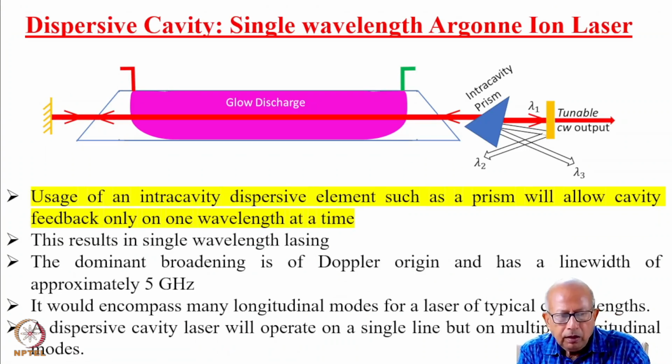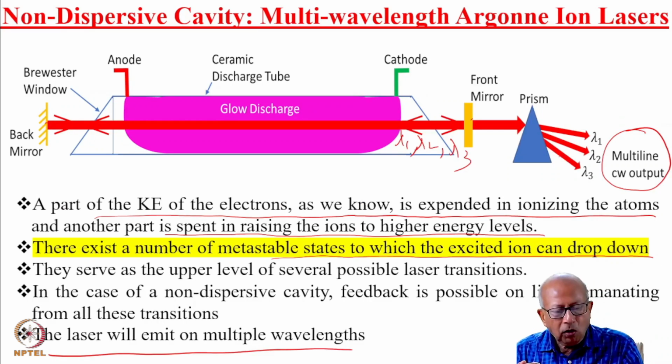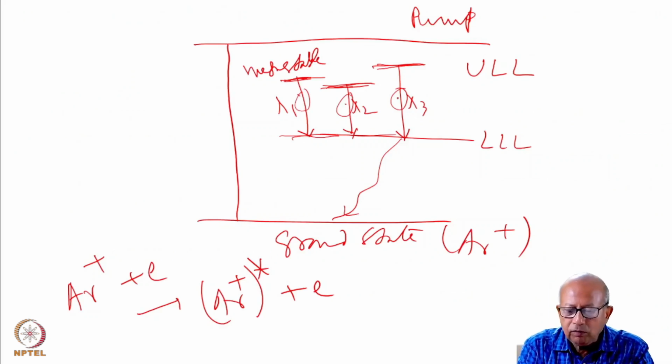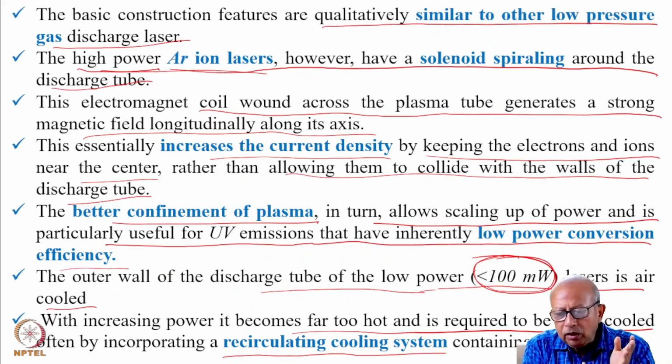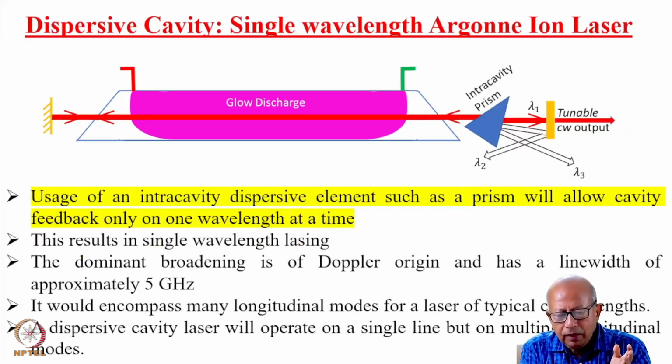Now, you use a dispersive cavity. That means you now bring that prism which was outside inside the cavity. So what happens now? You once again have created gain on all these three wavelengths. Spontaneous emission will begin on these three wavelengths, and stimulated emission will be seeded by that. However, as these three wavelengths shine on this prism, the prism will split them. This is lambda 1, lambda 2, lambda 3.